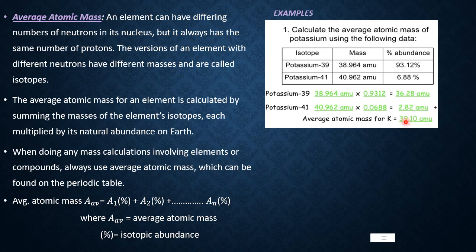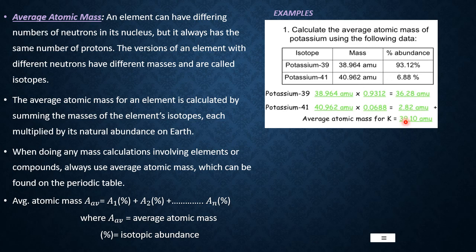If any element is not occurring in isotopic forms, then its atomic mass is a whole number, a round number. Otherwise, because most elements occur in isotopic forms, atomic masses are fractions or decimals on the modern periodic table.